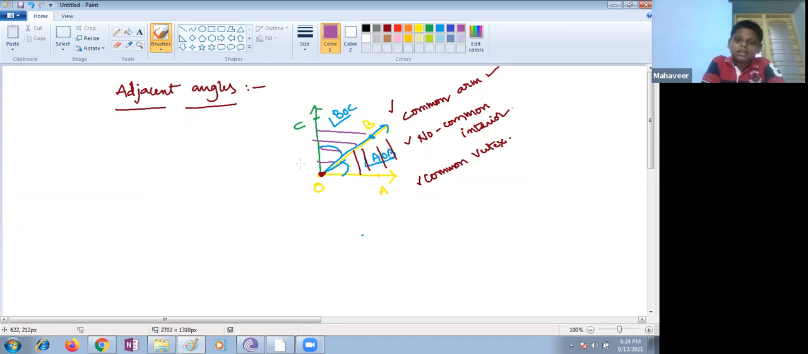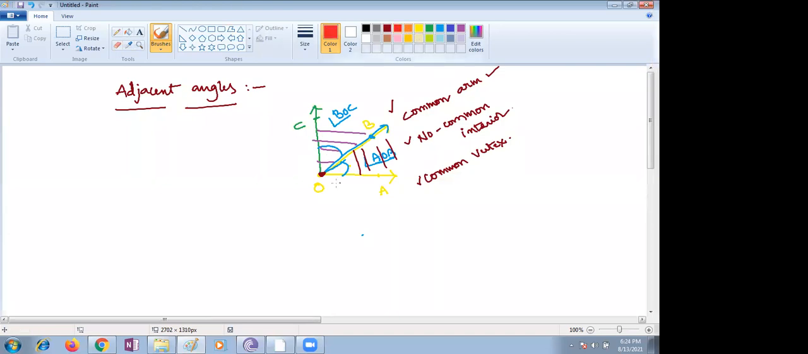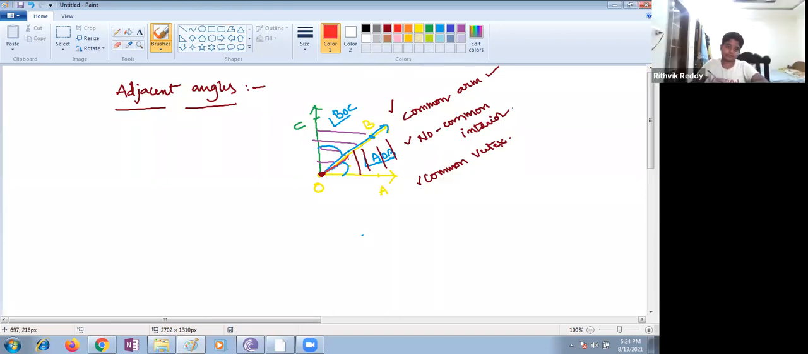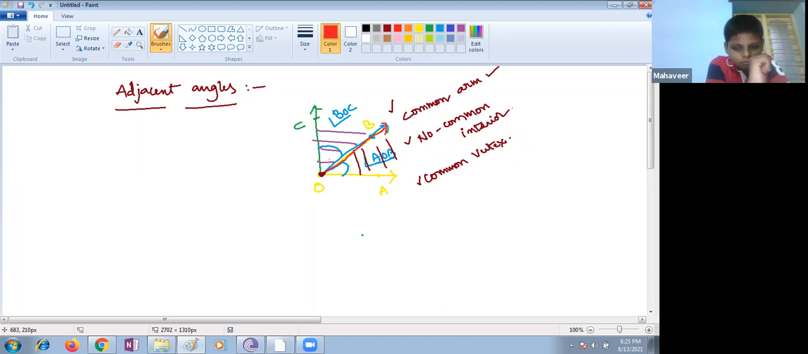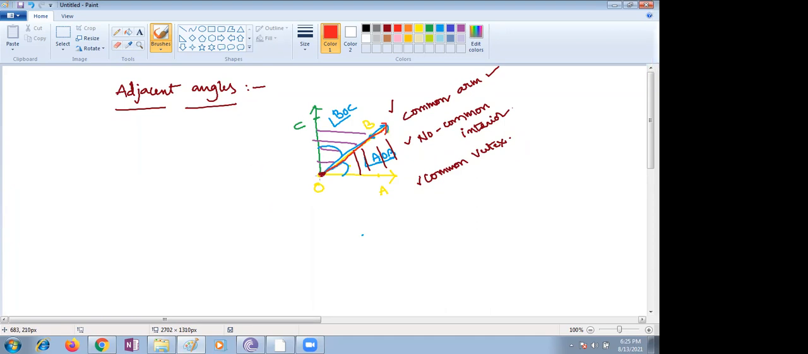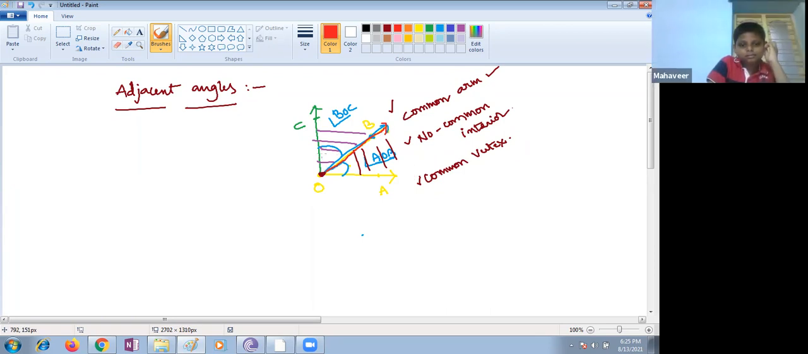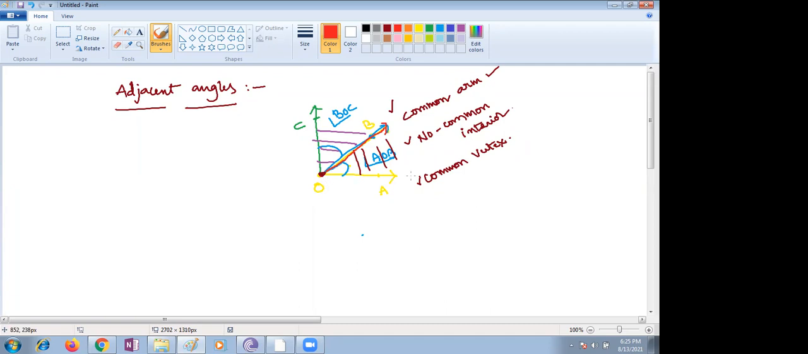Common arm is a property of adjacent angles. This arm will be shared by both angles. Suppose AOB is sharing OB and BOC is sharing OB, right? The common arm is happening. The vertex should be O; O is the common vertex. There is no common interior. Interior means the inside portion. There is no commonly shared interior region; it is separated. For one angle it is on one side, and for the other angle it is on the other side.